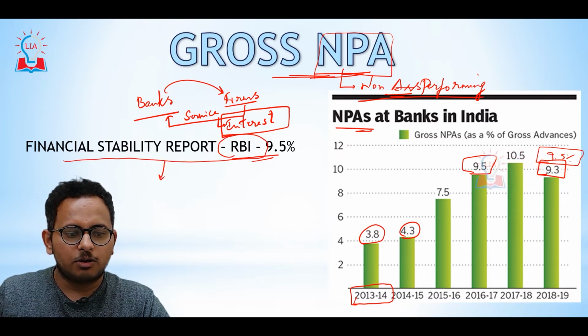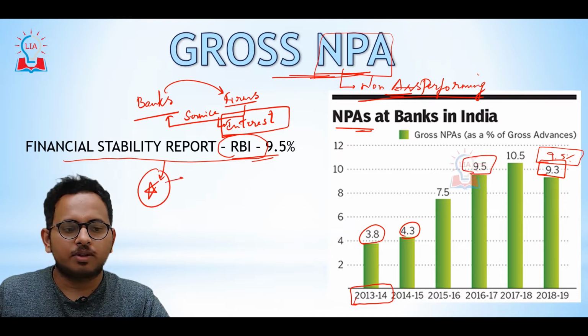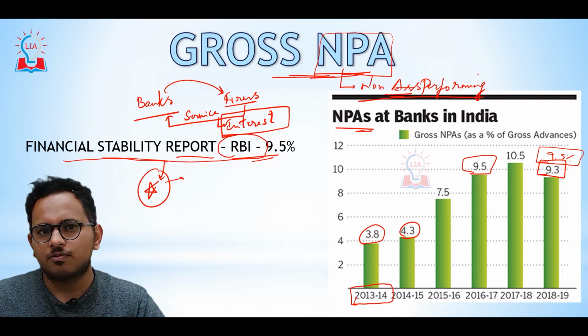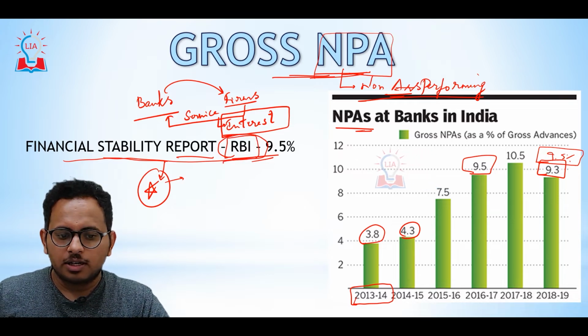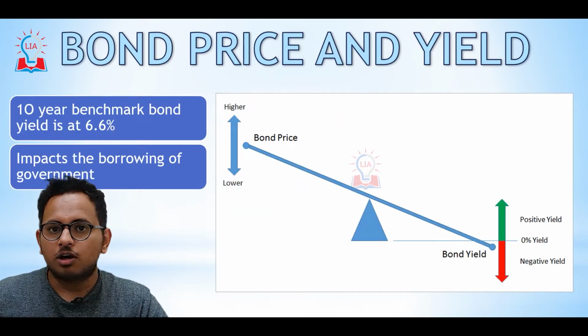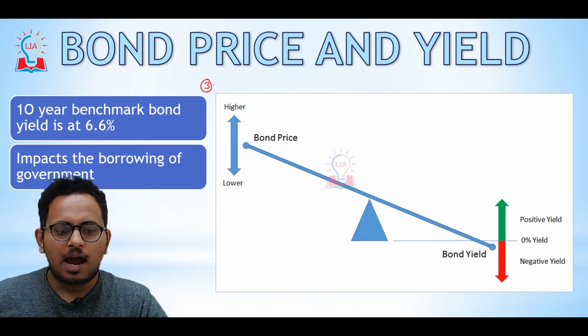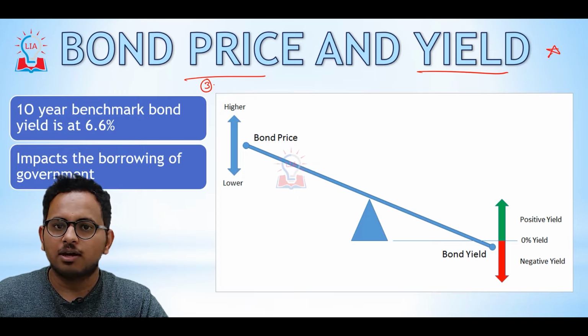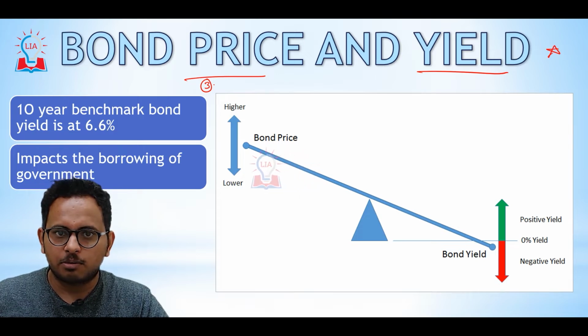The third macroeconomic indicator that we are discussing today is bond price and bond yield. This is very important and very confusing. Pay your attention. Bond price and bond yield have a relationship, and they are one of the important macroeconomic indicators. What is the relation between bond price and bond yield?